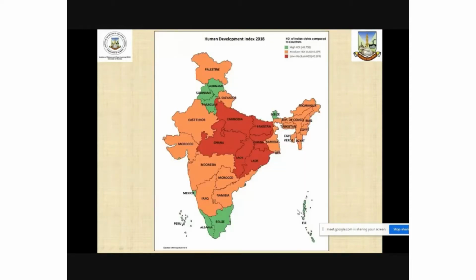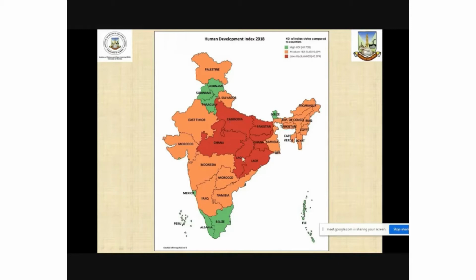This is the map of India showing patterns of human development index in the year 2018, where you can see that the lighter shade shows high human development, including Kerala and Tamil Nadu, and then Delhi and some other states around it, Haryana and Punjab, and also Himachal Pradesh.